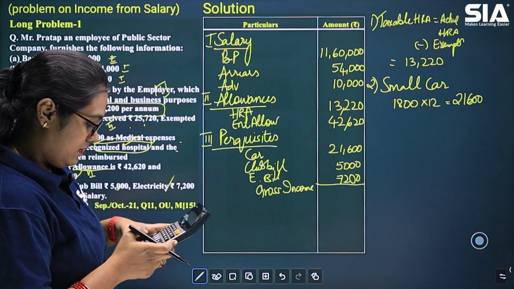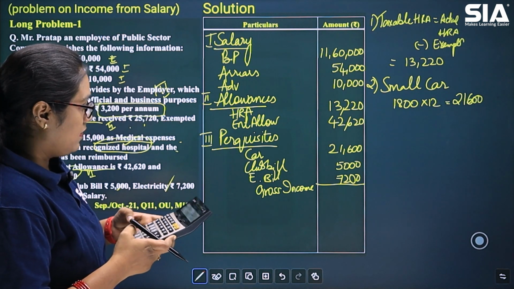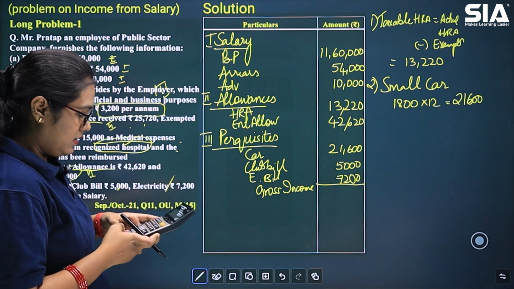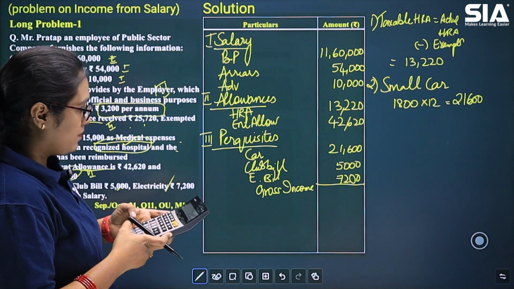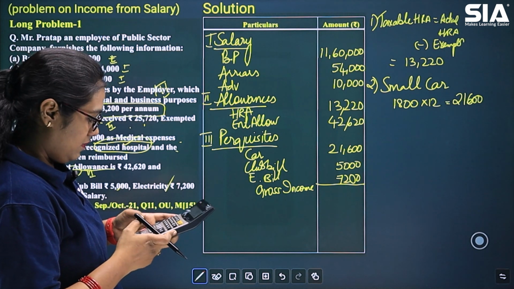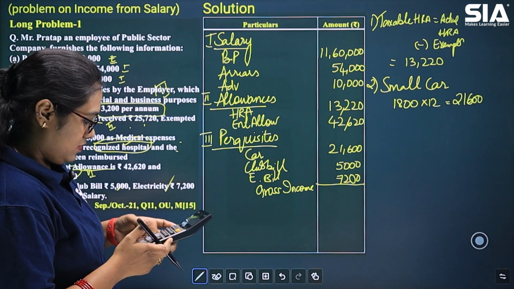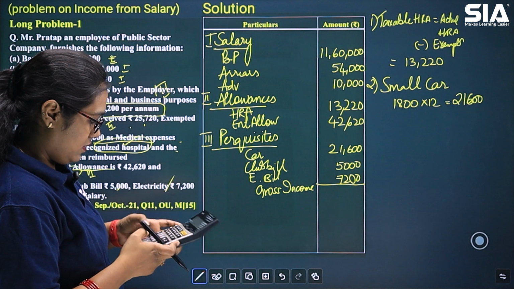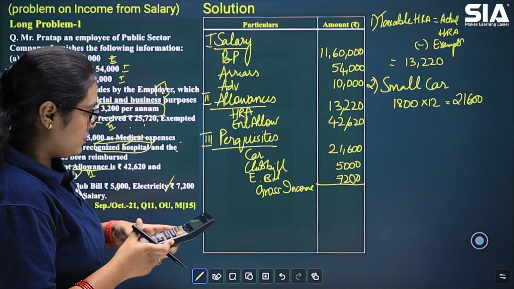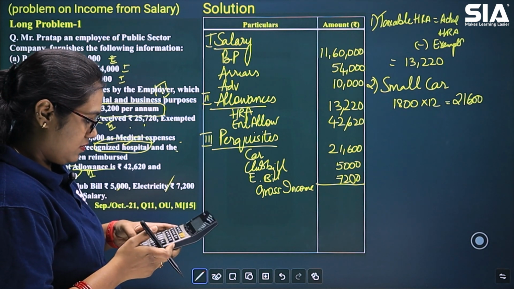We'll have 11 lakh 60,000 plus 54,000 plus 13,220 plus 42,620 plus 21,600 plus 5,000 plus 7,200.